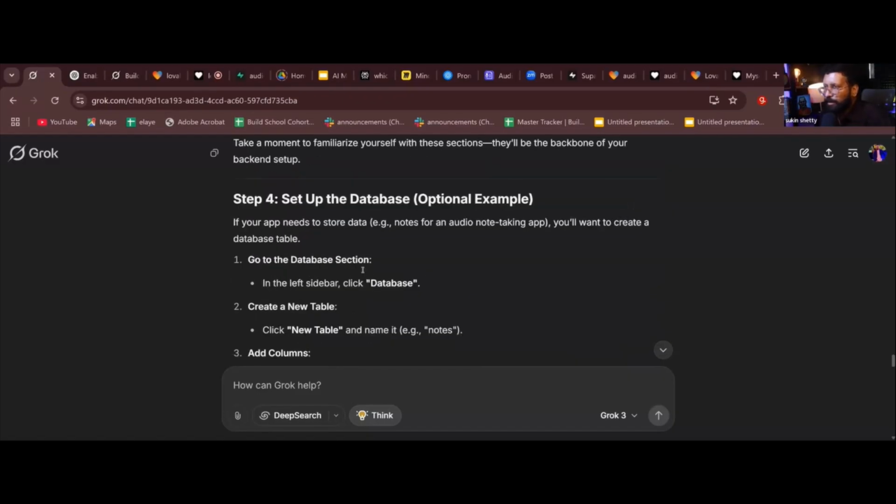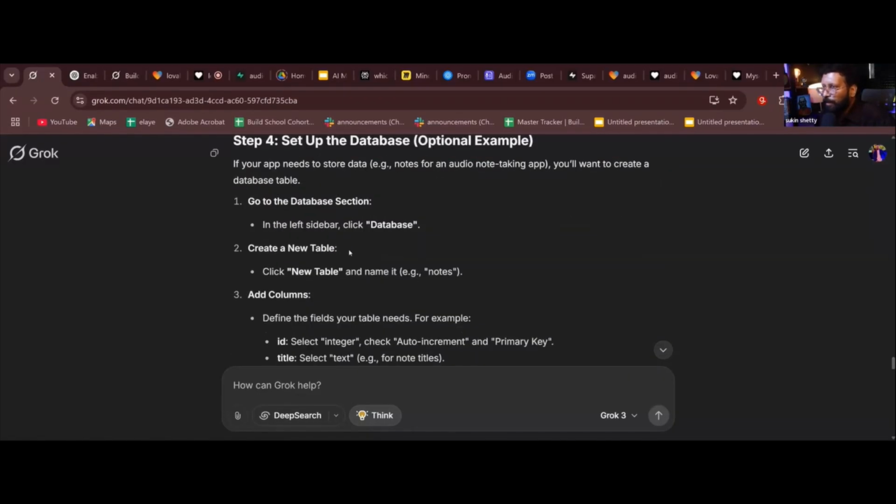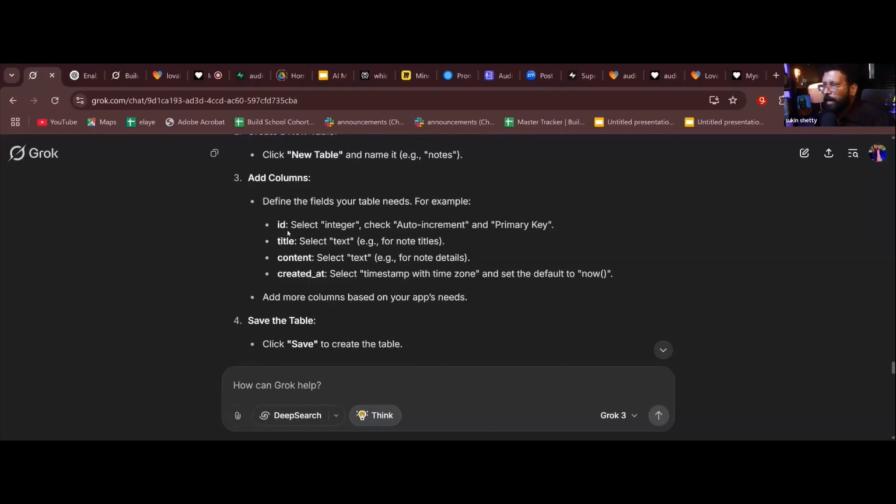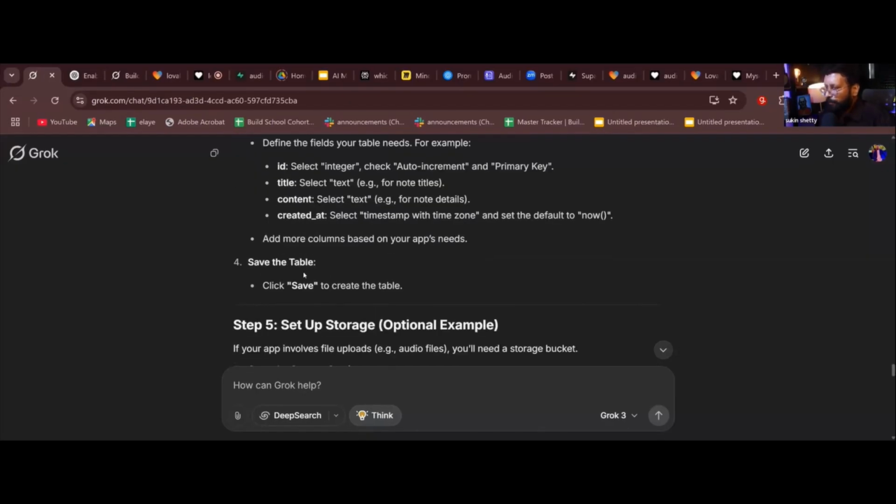Create a new table, which I already told you. New table and name it notes. It also tells you what to name it. Okay, add columns. What all columns should I add? ID is there. Created stamp is there. Now I need to create title, content, text, text. Select text, text. That's all. Save the table. Finish. Is that difficult? Let me know in the chat. Is that difficult? Grok is doing everything for you.